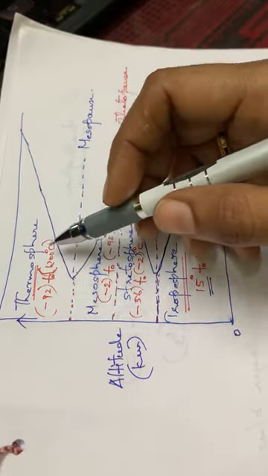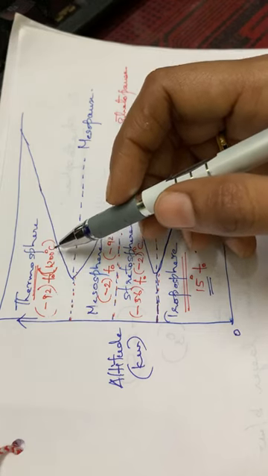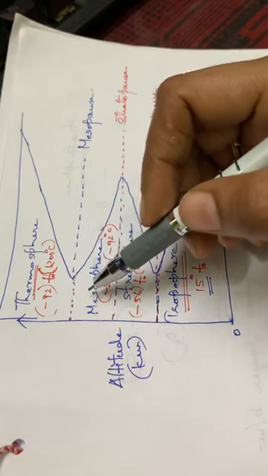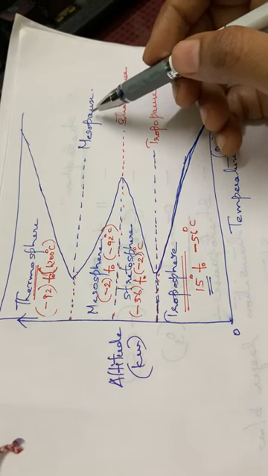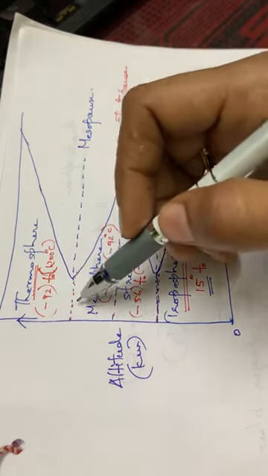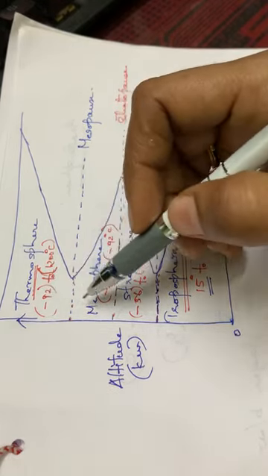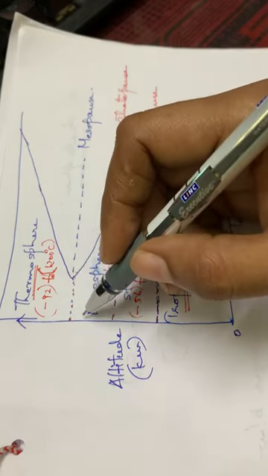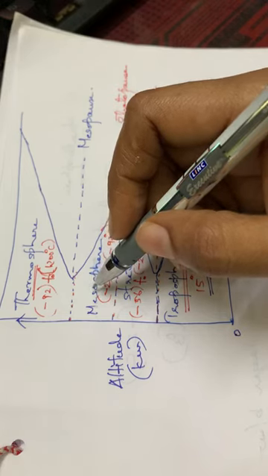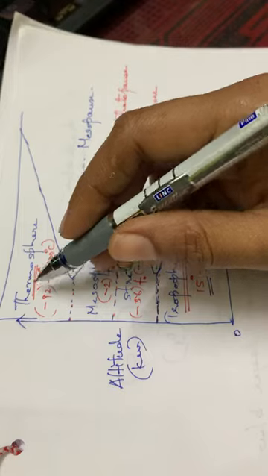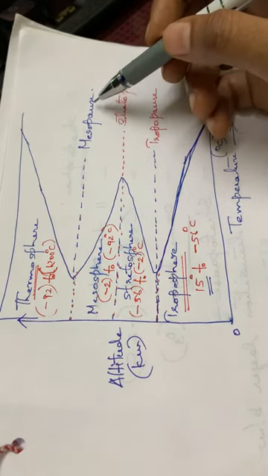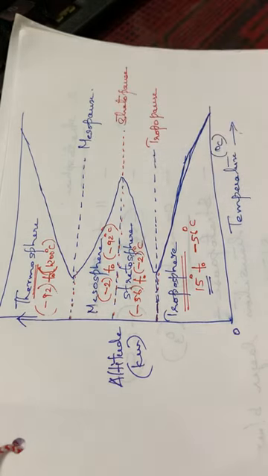See, while reaching the thermosphere, the temperature is very much increased to about 1200 degrees Celsius. So here this mesosphere is the coldest part, and the transition layer is called the mesopause. Here also the temperature stabilizes in the mesosphere, and while moving to the thermosphere, what happens? The temperature increases. The temperature here at the mesosphere stabilizes, that means it becomes constant. Then while going upwards to the thermosphere, the temperature gradually increases. And this transition layer is called the mesopause. Okay.